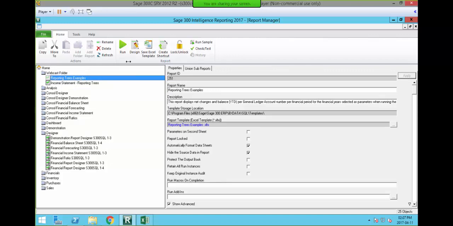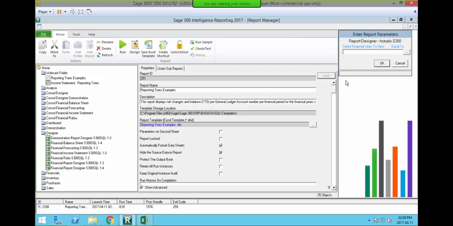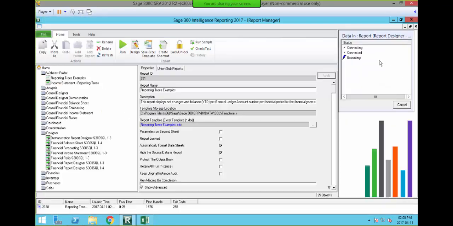Once you've done that, to run this particular report out, all you need to do is select your report. You can either right click and run, or you can select the big green icon run on the menu. So I'm going to select run, and that's going to run my report out for me. As you can see, it's got one parameter for 300. X3 has multiple parameters, and I think Evolution has a couple as well. So depending on your integration, depends on whether you get the parameter or not. So I'm going to click on the ellipses for now, and I'm going to select all 3 years, click OK, and I'm going to run that out. Now what that's doing, it's pulling all the data and it's placing it into Excel for me, as well as into the in-memory of my computer.